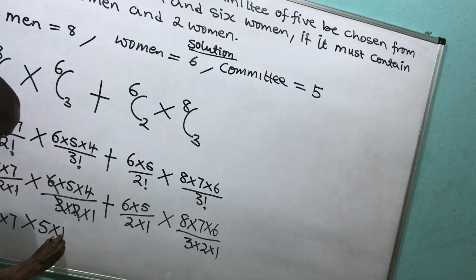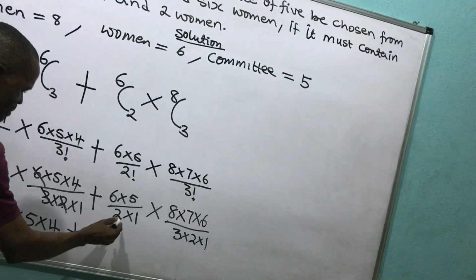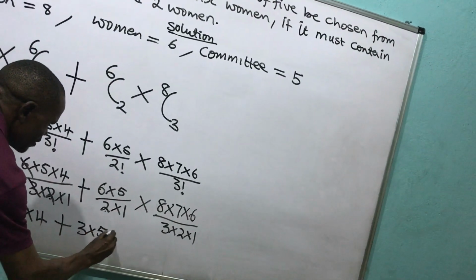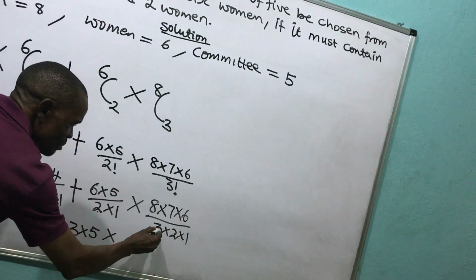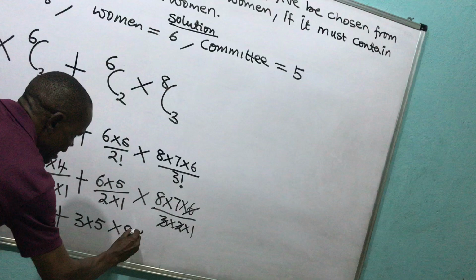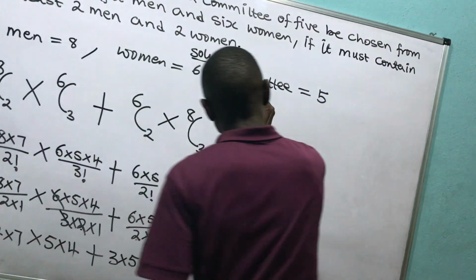5 times what? 4. Then I'm going to have 4 plus here. Then this means 2 divided into 6 will give me what? 3 times what? 5 times again. What I'm going to have here will be what? This time this will give me 6. This and this will kill this 6. I have what? 8 times what? 7.